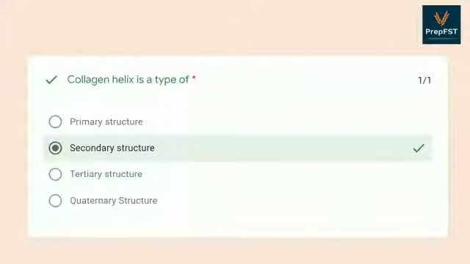And the last question, collagen helix is a type of, the answer is secondary protein structure.